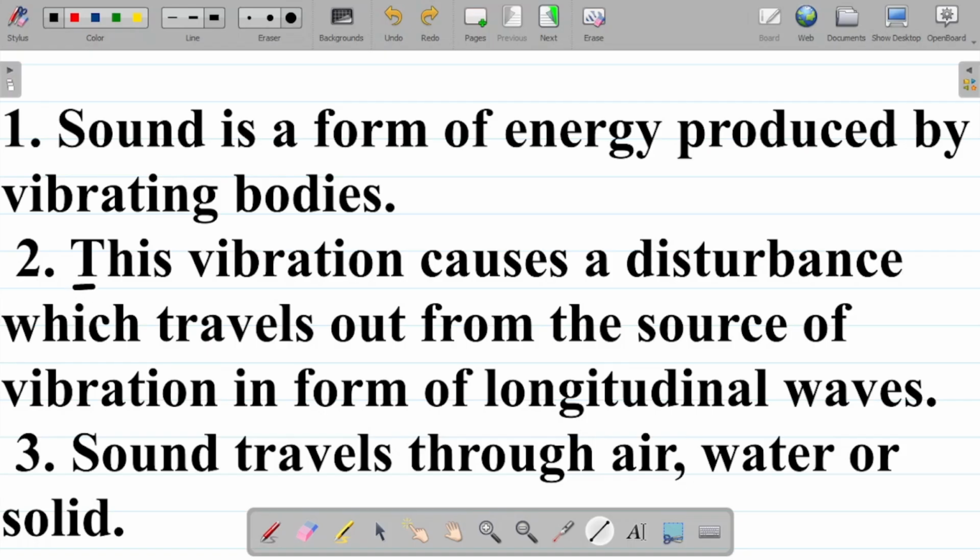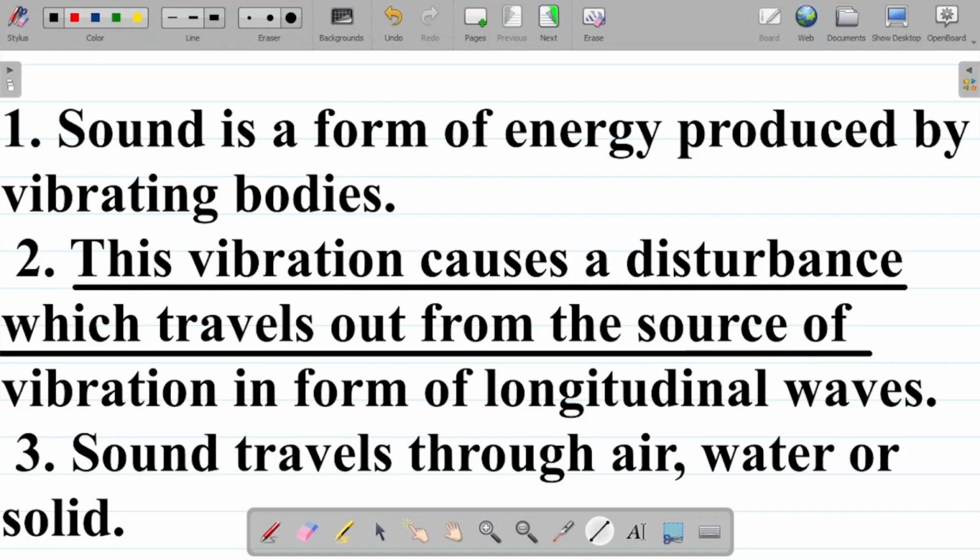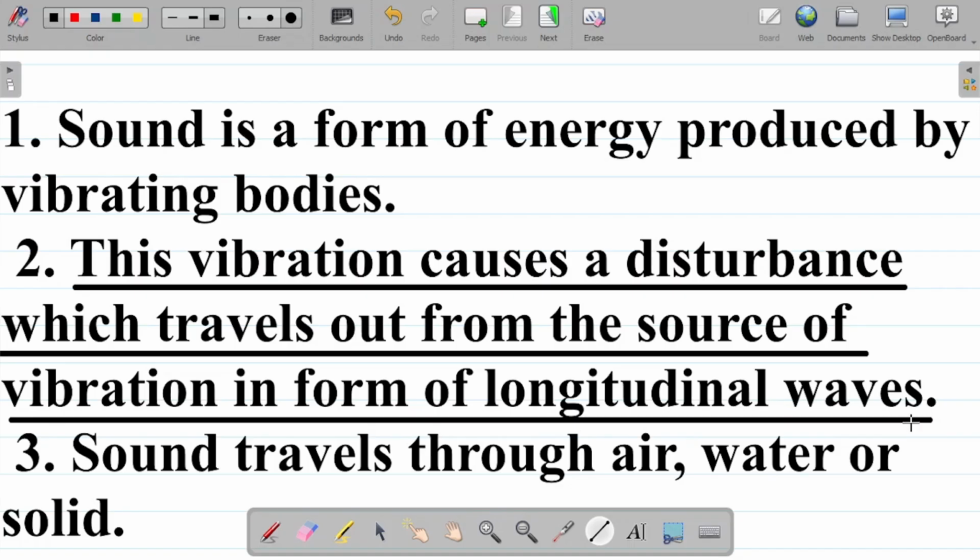Number two, this vibration of sound wave causes a disturbance which travels out from the source of vibration in the form of longitudinal waves. So something else to note is that sound waves are also longitudinal waves. In our previous class, we defined longitudinal waves as waves which travel in a direction parallel to the vibration of the medium. So note that sound waves travel parallel to the direction of the vibration of the medium.